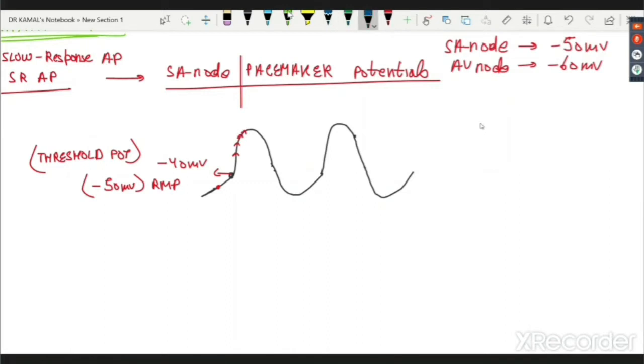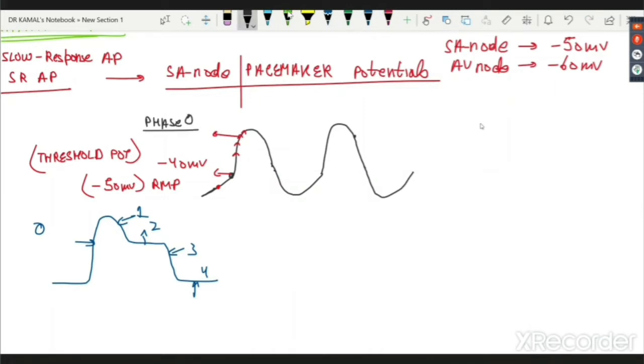As you can see, in comparison to the ventricular action potential, where there was phase 0, 1, 2, 3, 4, over here there is no 1 and 2. So we simply say this is phase 0. This is phase 3. But please focus on this one now.